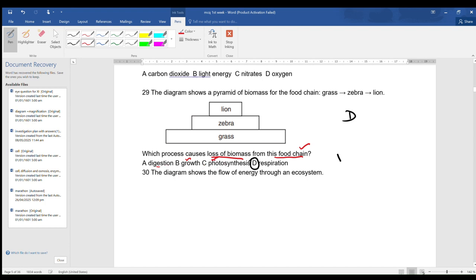And then what about digestion and respiration? So in this food chain, the digestion will not occur in the grass. Therefore, respiration is the most appropriate answer.